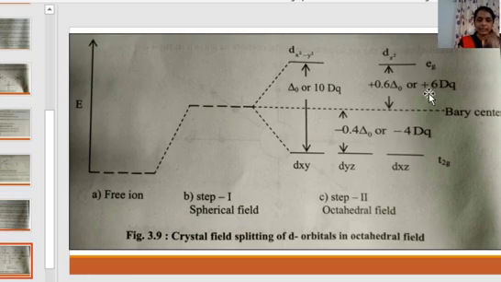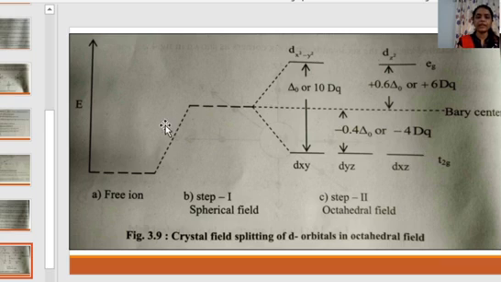Here we can see that the Eg orbitals are above the barycenter, and they are plus 0.6 delta O or plus 6 Dq above the barycenter, while the T2g state is below the barycenter and it is minus 0.4 delta O or minus 4 Dq below the barycenter.